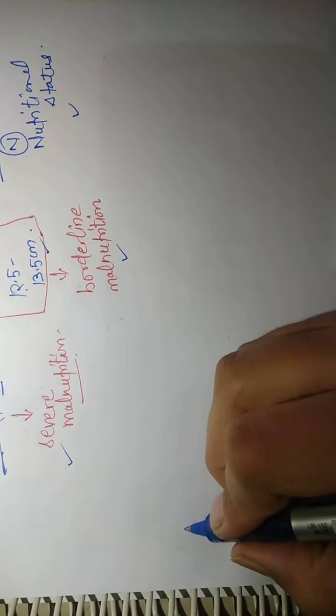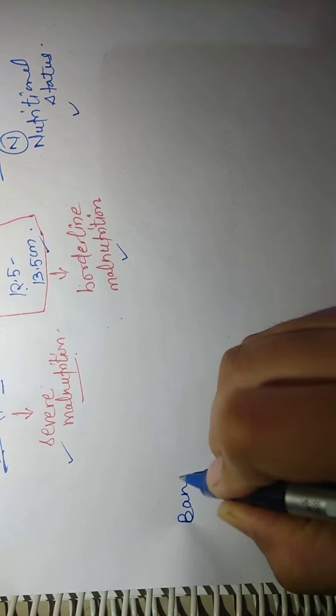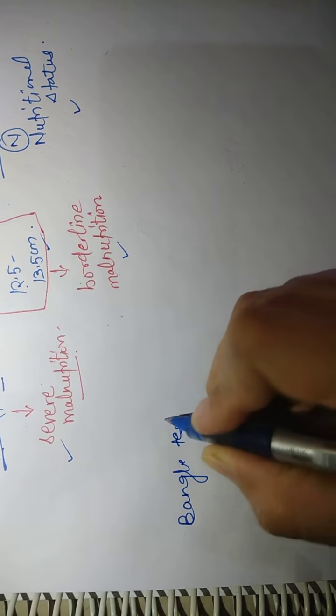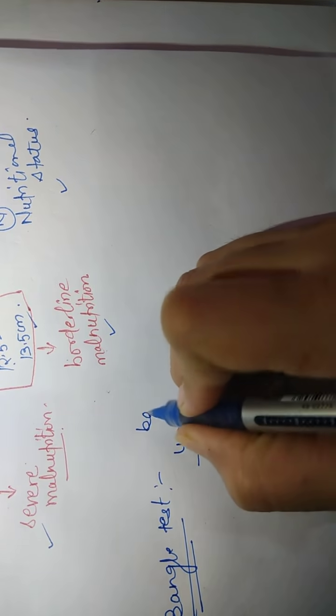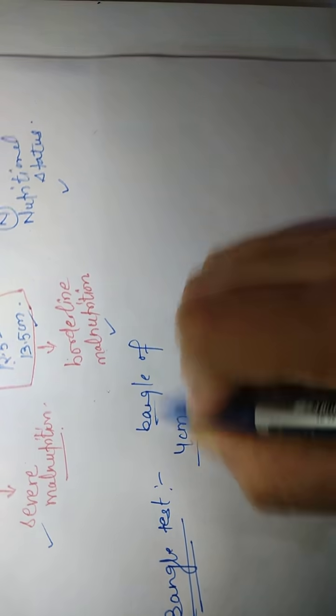Now the second test, we will discuss the Bangle test. In the Bangle test, we will take a bangle of 4 centimeter diameter.